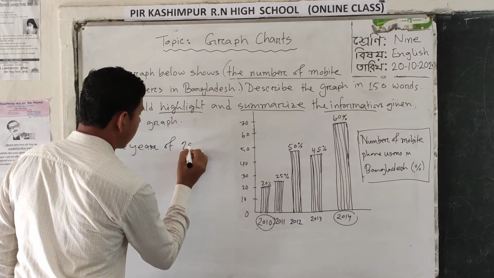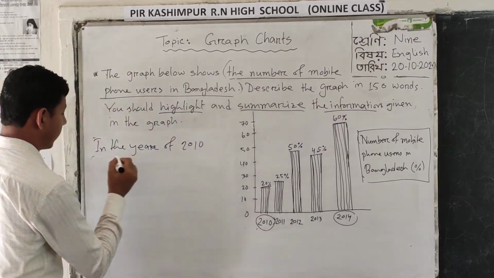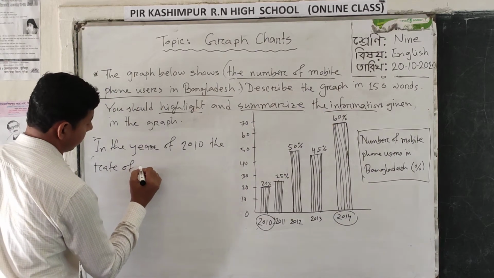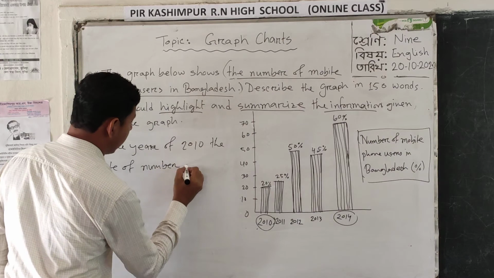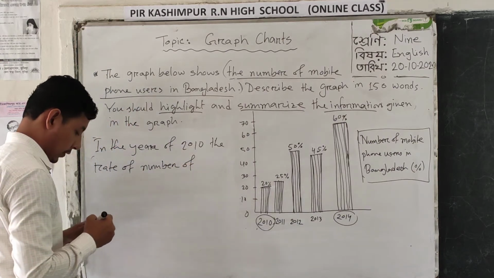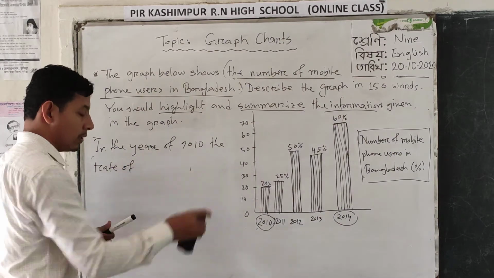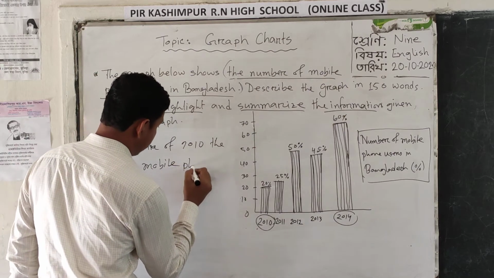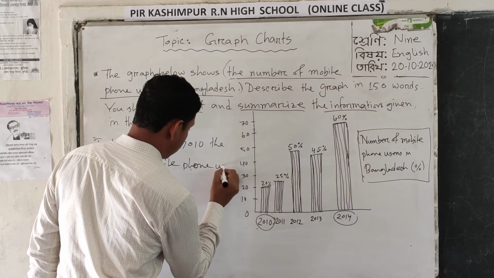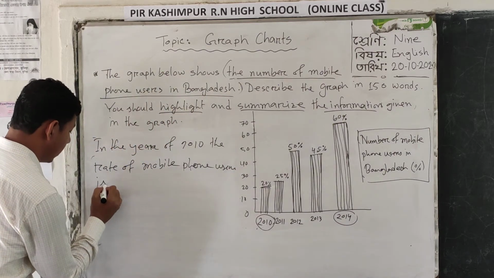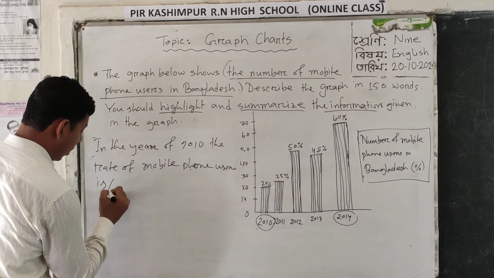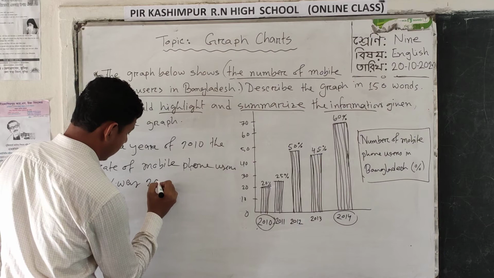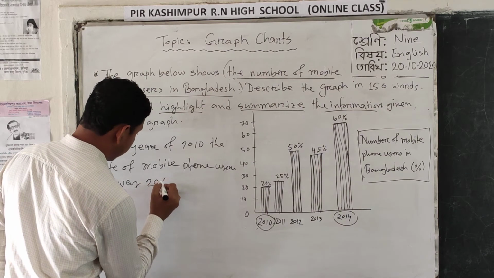In the year 2010, the rate of mobile phone users is or was 20%.